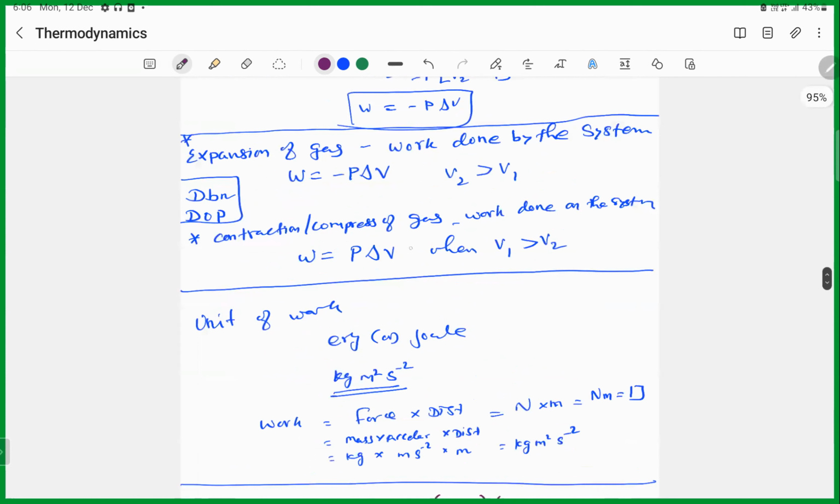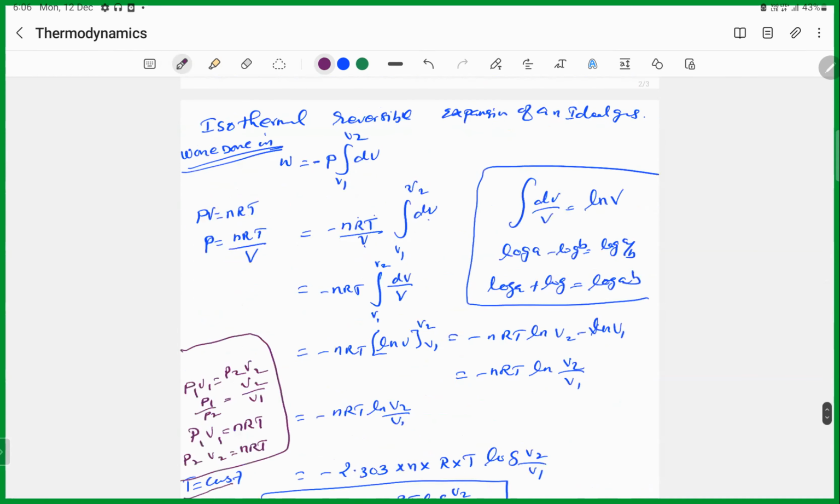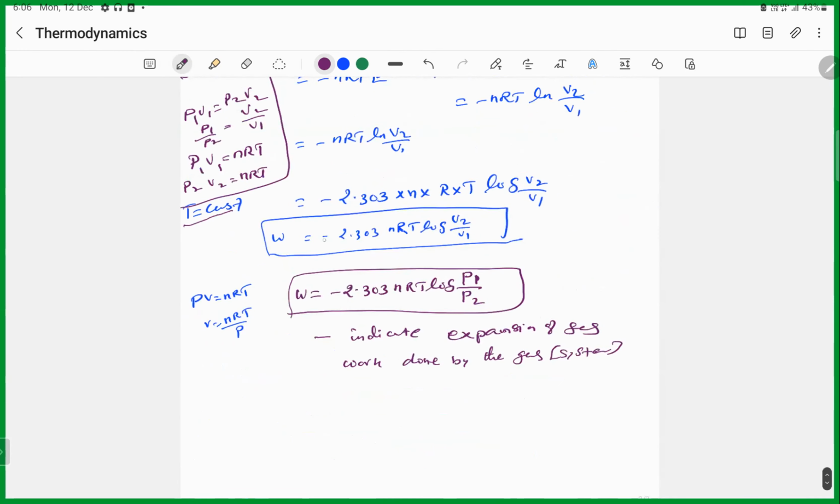V1 வந்து compress பண்ணும்போது P delta V மாறுது. இங்க பாருங்க V1 V2, V1 is greater than V2. But இங்க expansion நடக்கும்போது V2 is greater than V1. So what we are doing here, isothermal reversible expansion. That's why we have written minus.